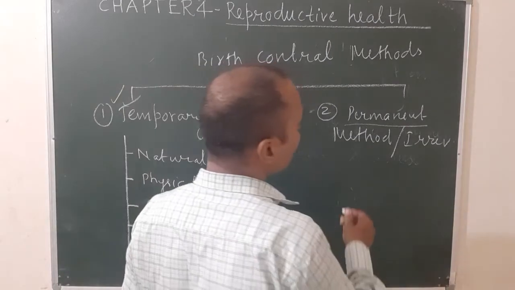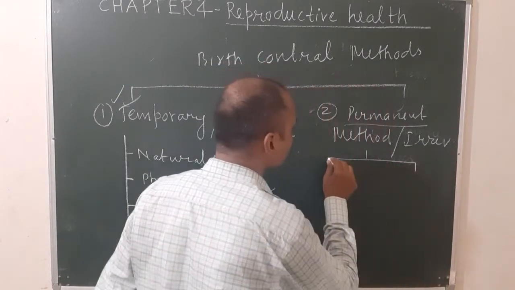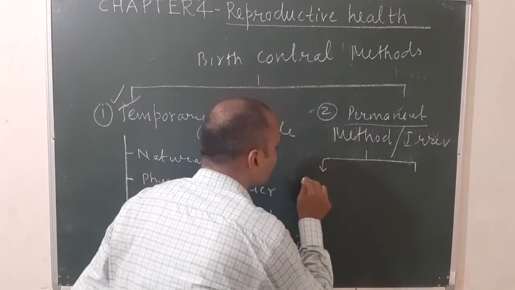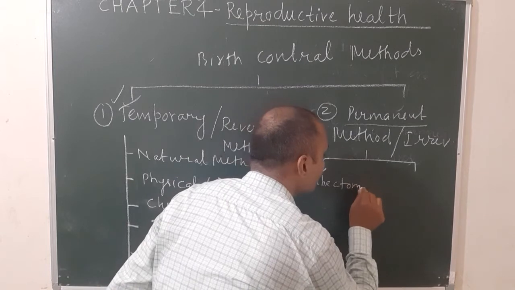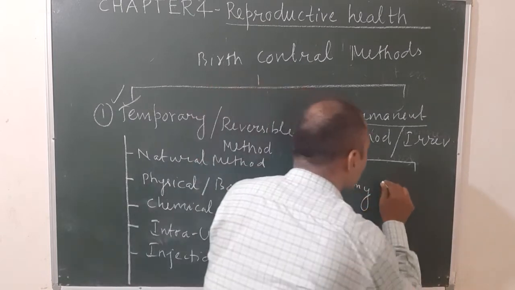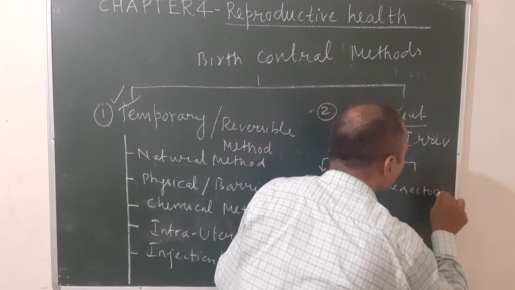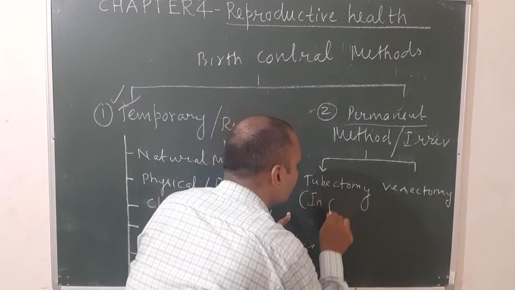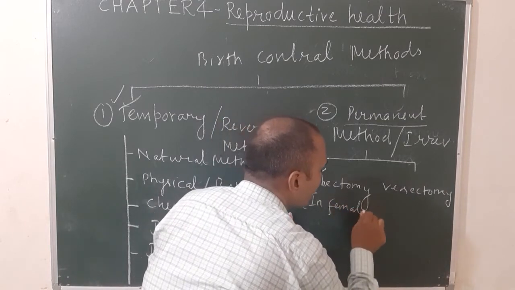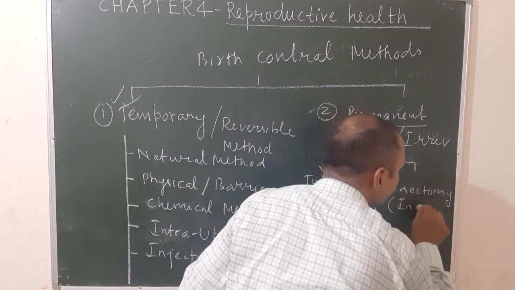And the permanent method is further classified into two types. First one is known as tubectomy, and second one is known as vasectomy. Tubectomy is always done in females, and vasectomy is always done in males.